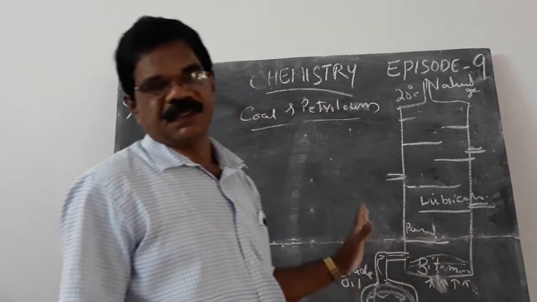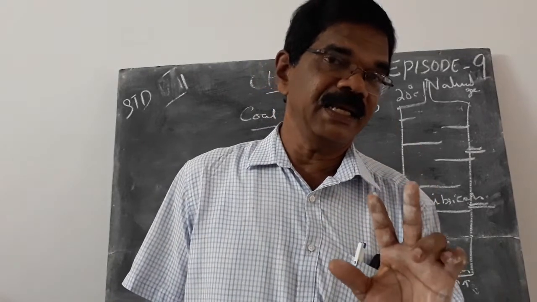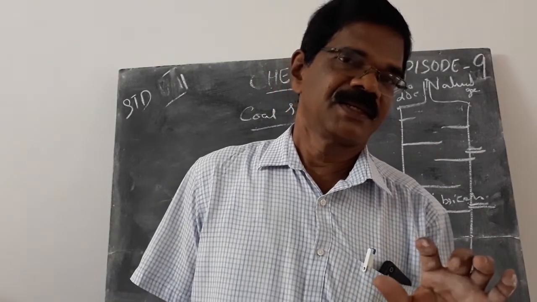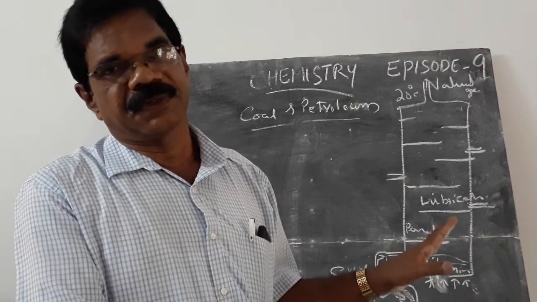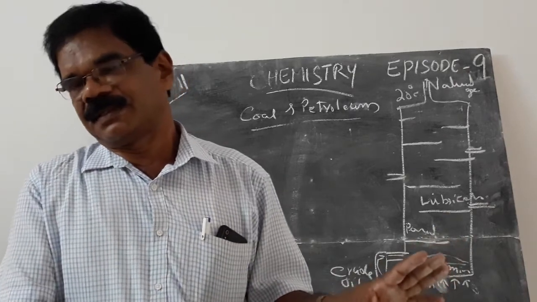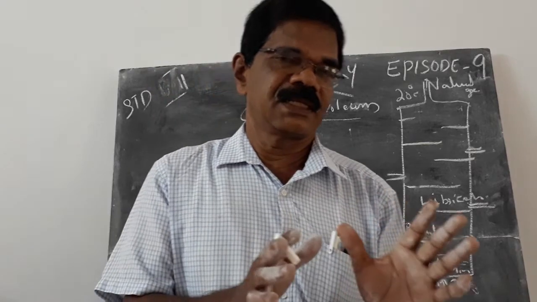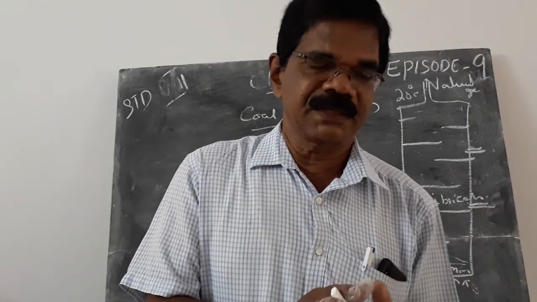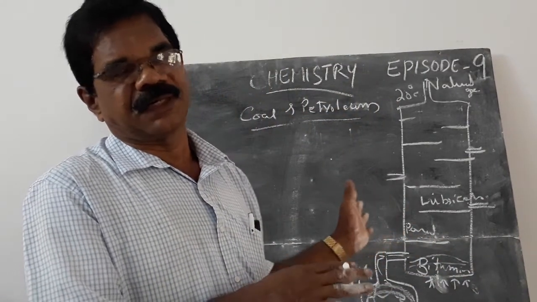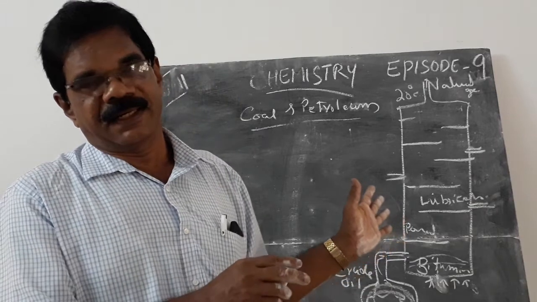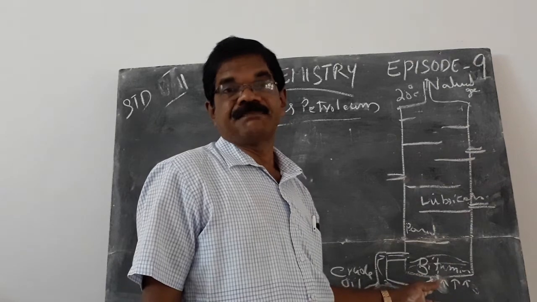We have used these three terms: refining, refinery, fractional distillation. Refining means separation of the constituents of petroleum. It depends upon the difference in boiling points of the components and is known as fractional distillation, and the factory where the process takes place is known as a refinery. The different products we get from petroleum are known as petrochemicals.